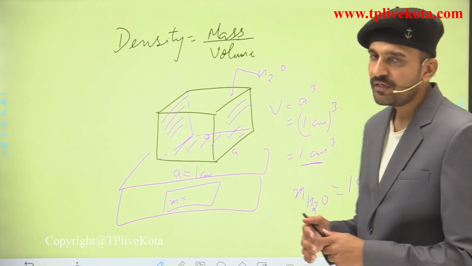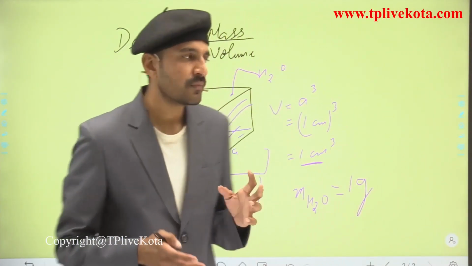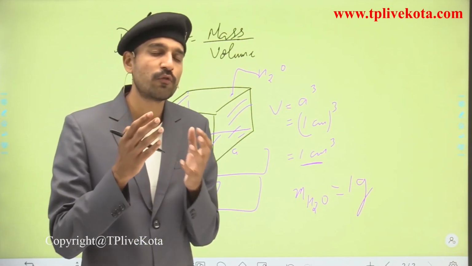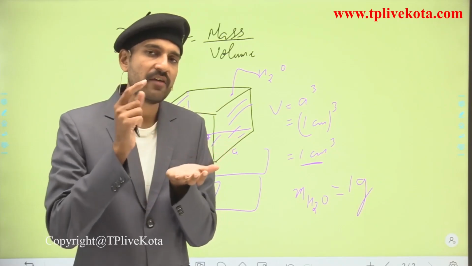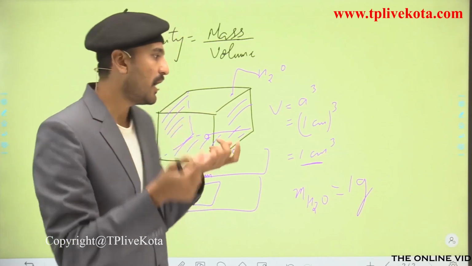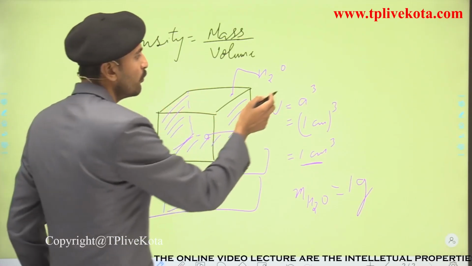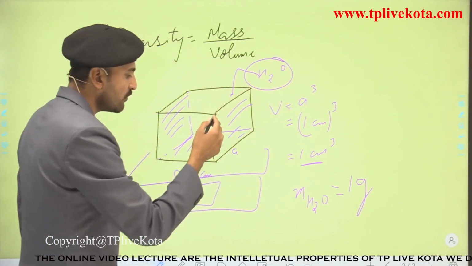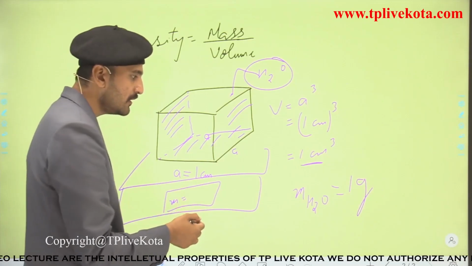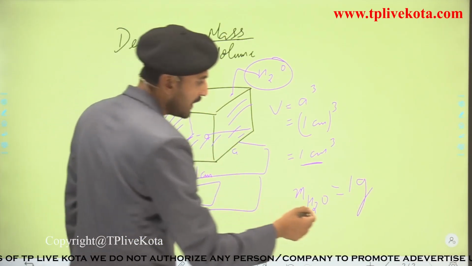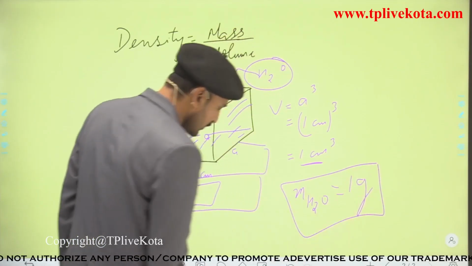Now students, just take a look over here. This was the cube which was hollow from inside, and it has only one open space from where we can put something into it. So if I put the water here, and weigh it on the weighing machine, subtracting the mass of the cube from the overall mass, we get that the mass of water is 1 gram.